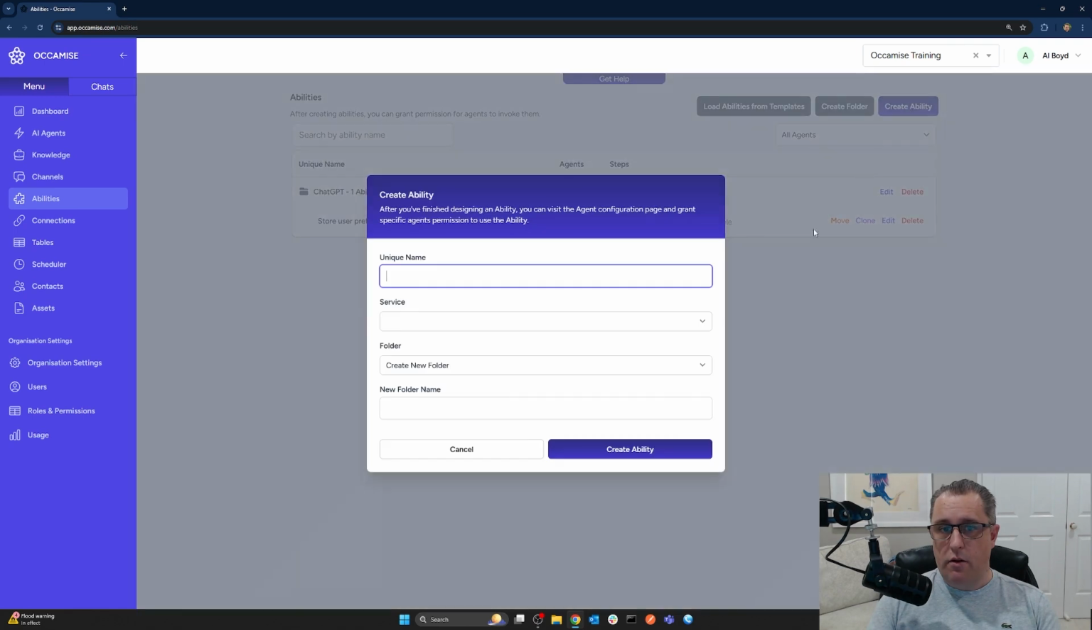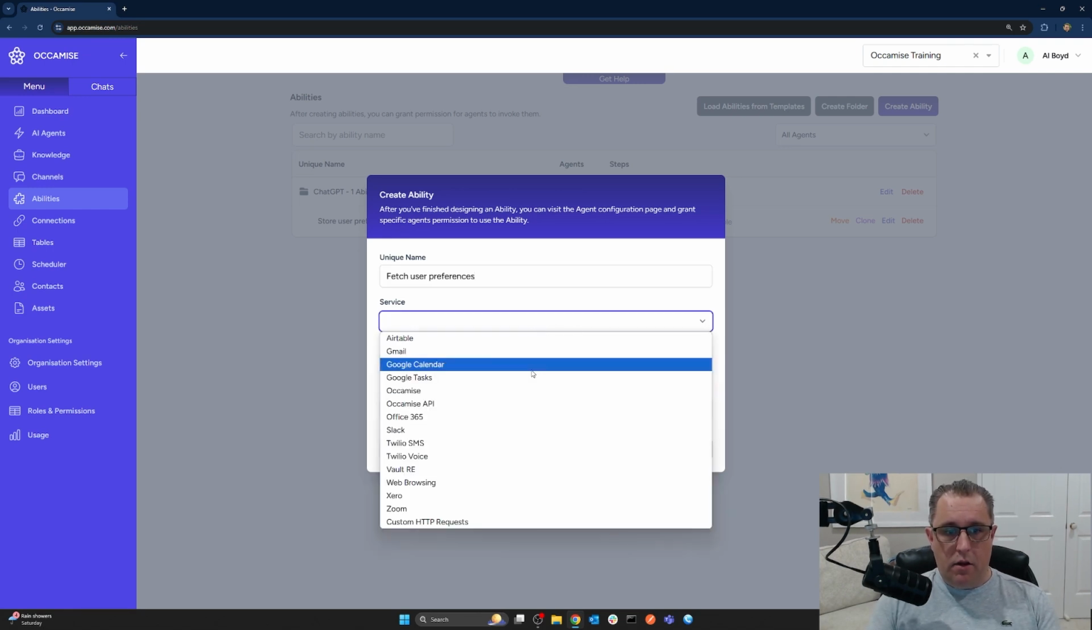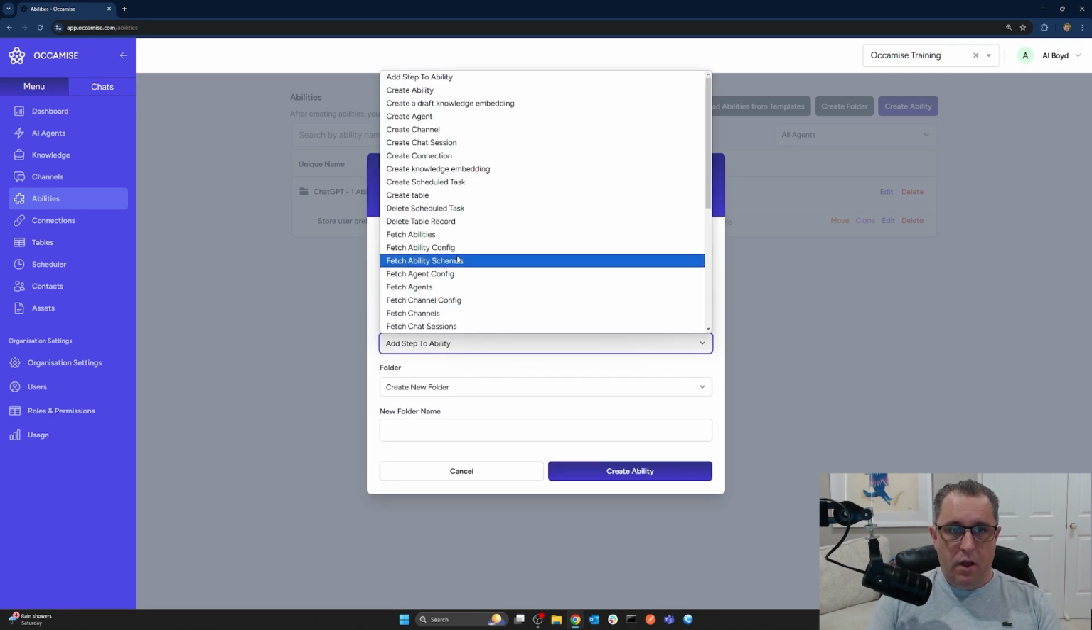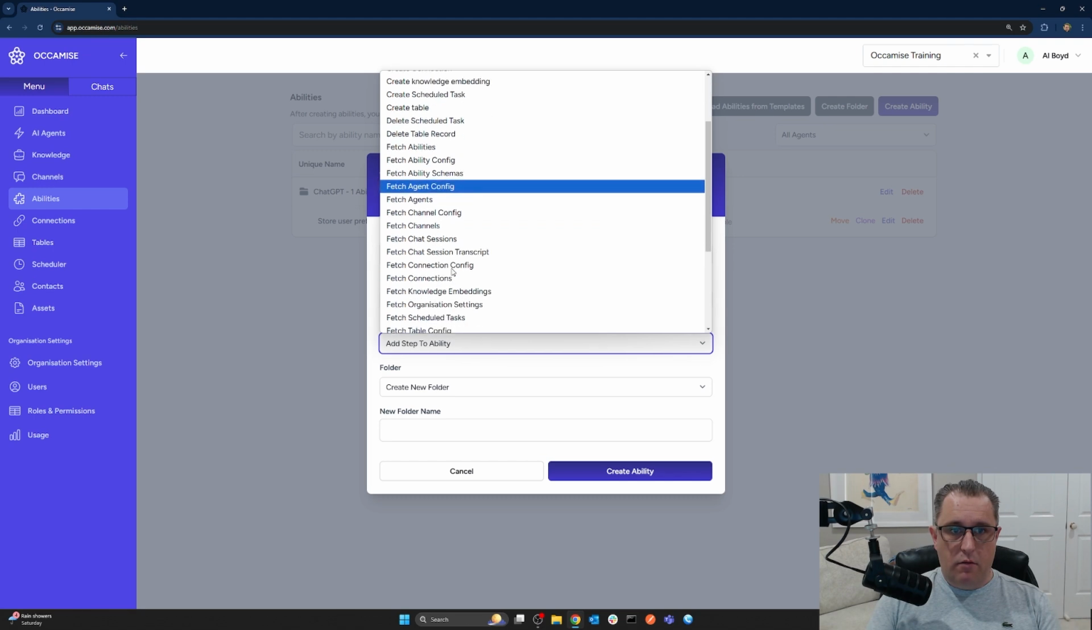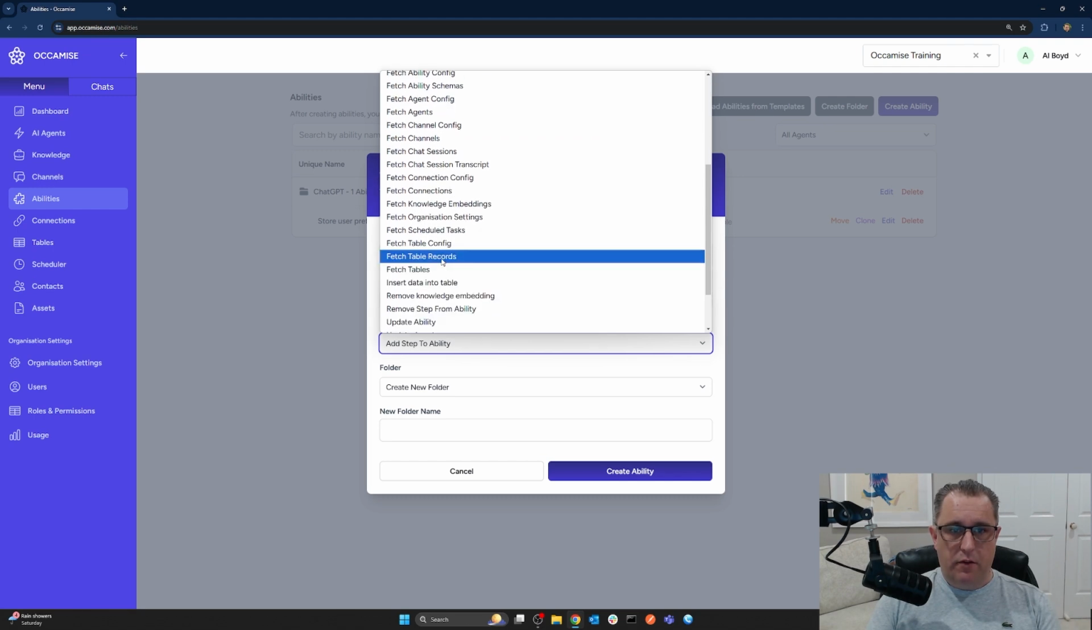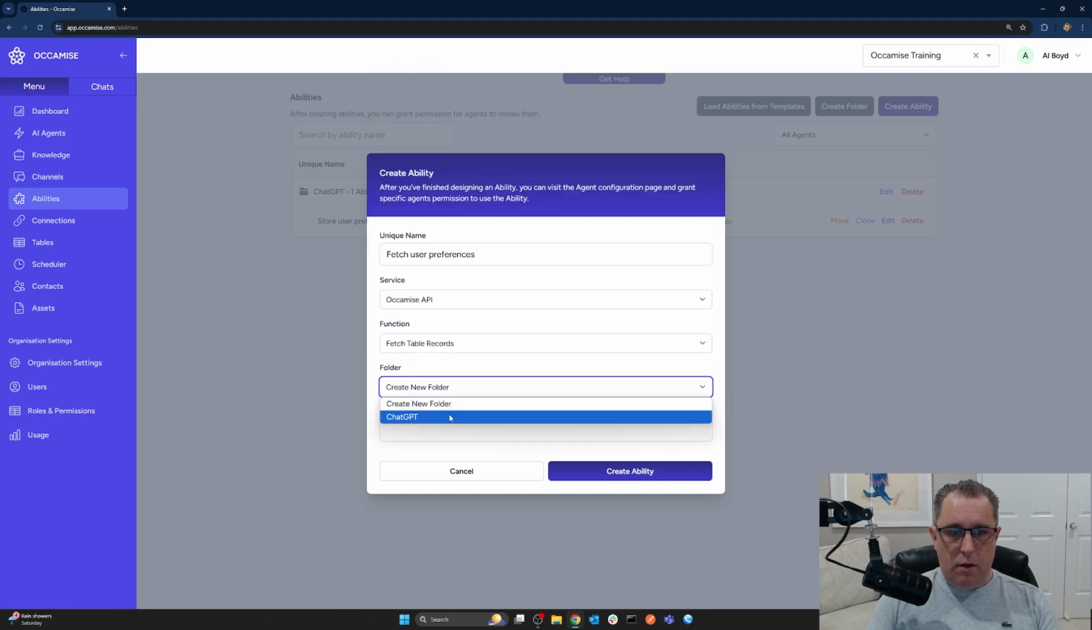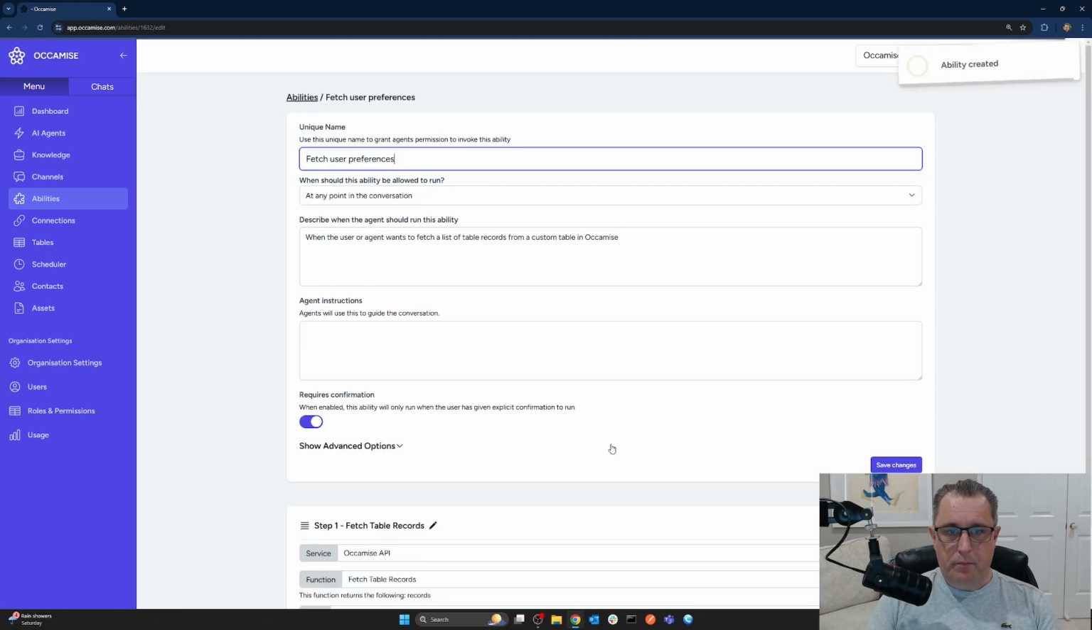And then we probably need another ability, which is to fetch the user preference. So we can come over here, create a new ability, and we'll call it fetch user preferences. And again, it's going to be the Occamise API. And we're going to be getting records from a table. So we're going to fetch table records, and we're going to put it in the same folder.